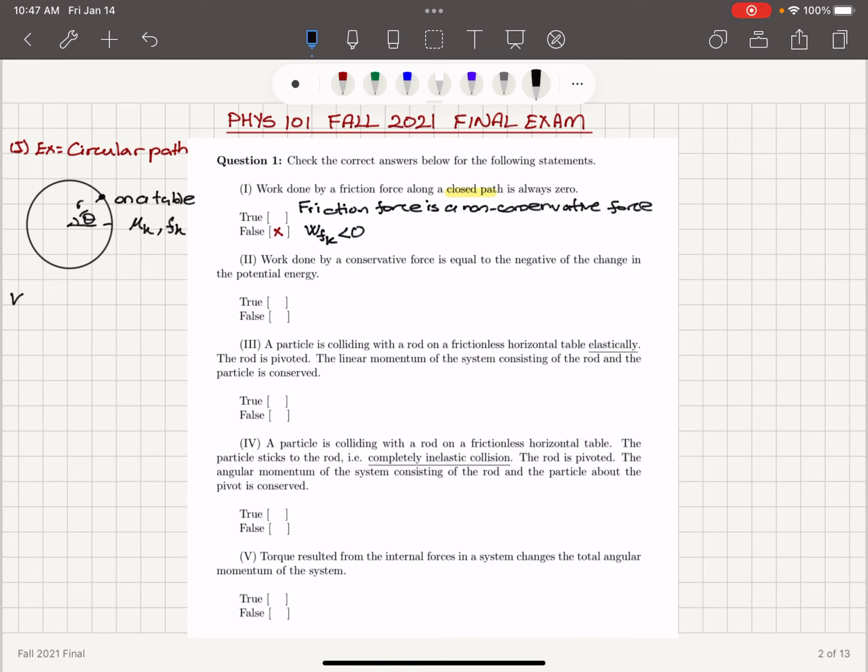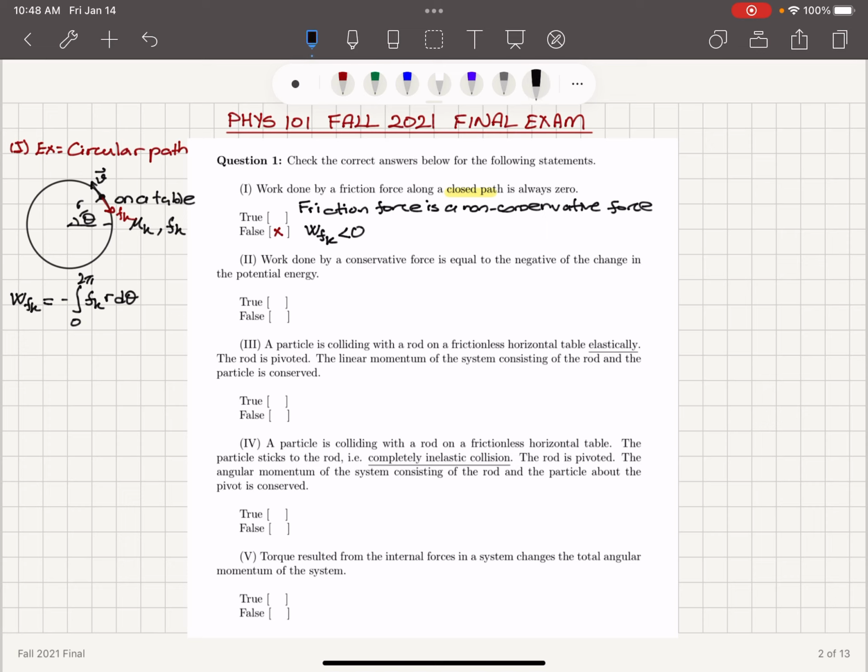So how do we calculate the work done by friction? It is minus integral 0 to 2 pi, the force of friction multiplied with r d theta. Why? Because if the particle moves in theta hat direction, the force of friction will always be pointing in minus theta hat direction. So this will be the force of friction. So we will see that the dot product between the force and the displacement will always be negative.